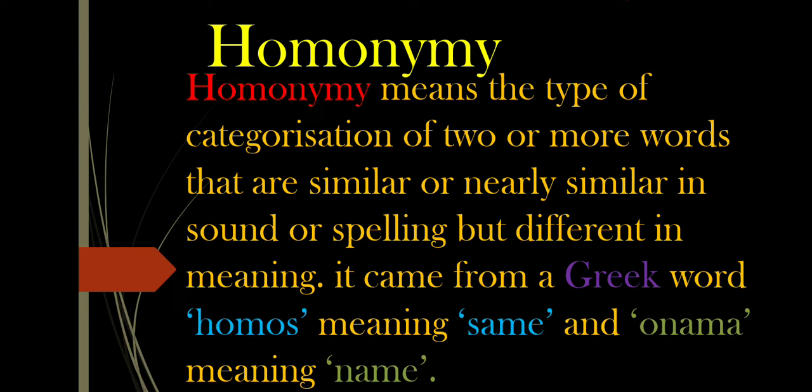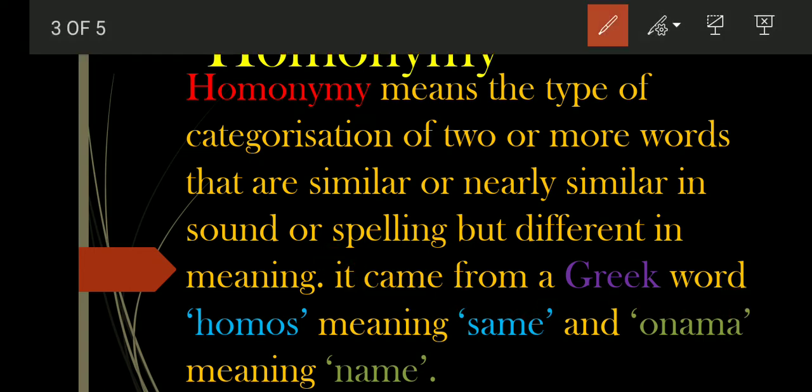Homonym. Homonym means the types or categorization of two or more words that are similar or nearly similar in sound or pronunciation or spelling but different in meaning. The word homonym is derived from the Greek word homos, meaning same, and onoma, meaning name.